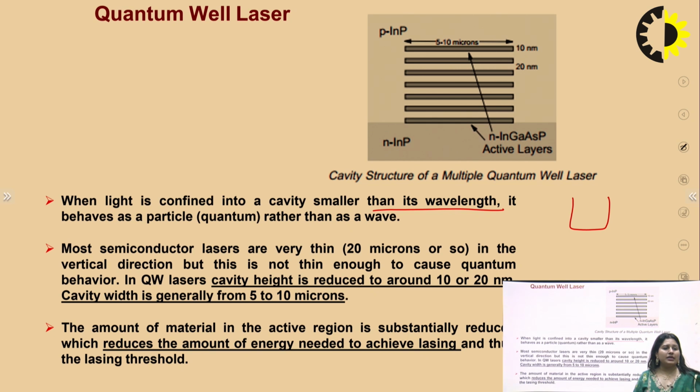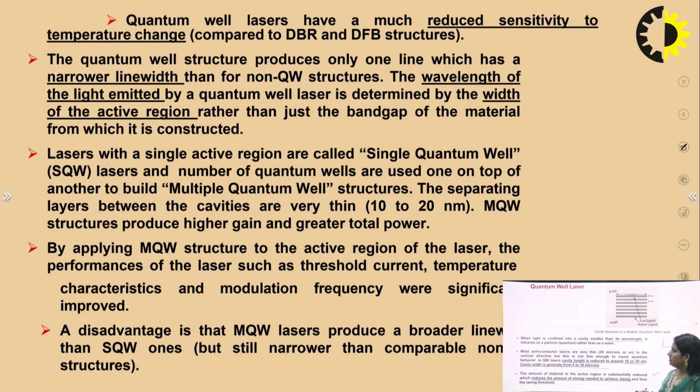Most semiconductor lasers are very thin, around 20 microns or so in the vertical direction, but this is not thin enough to cause quantum behavior. So in quantum well lasers, the cavity height is reduced to around 10 to 20 nanometers, and the cavity width is generally from 5 to 10 microns. The amount of material in the active region is substantially reduced, which reduces the amount of energy needed to achieve lasing, and thus the lasing threshold.